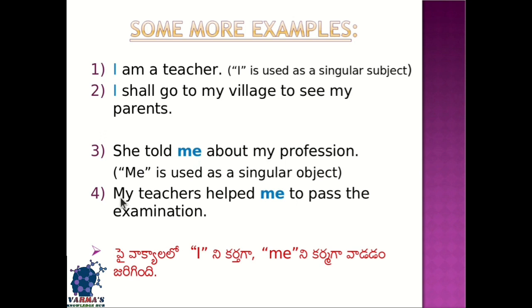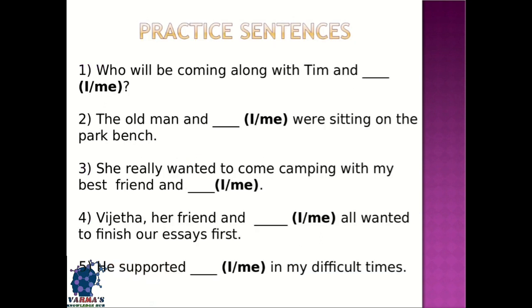If we go to the next example, my teachers helped me to pass the examination. That means my teachers is the subject and me is the object. That is why we used me, not I here. With this we can say that in every sentence I is used when it is referring to a subject and me is used when it is referring to an object. Let us see some more practice sentences.